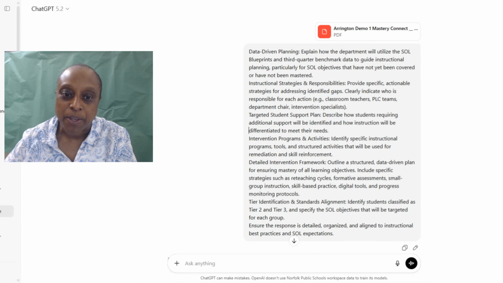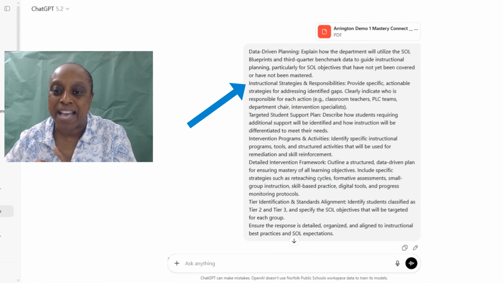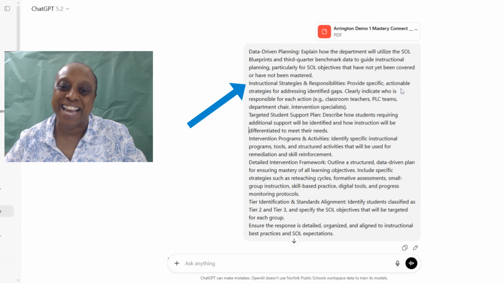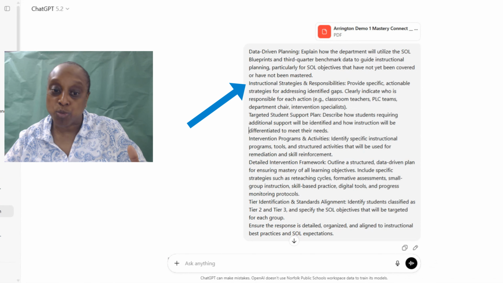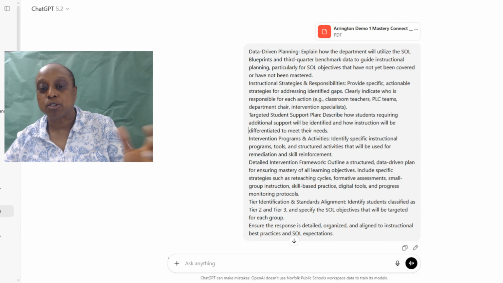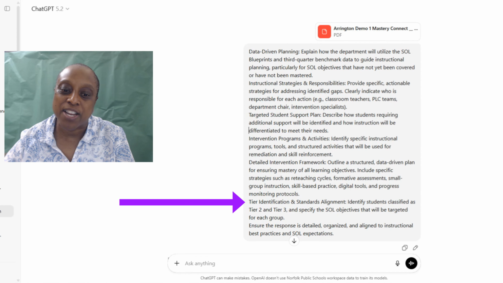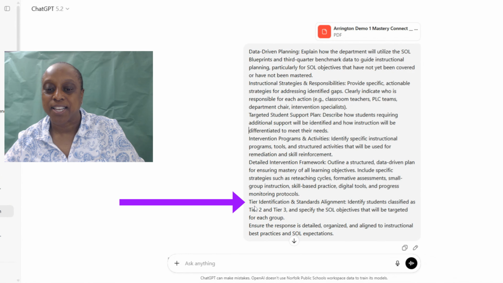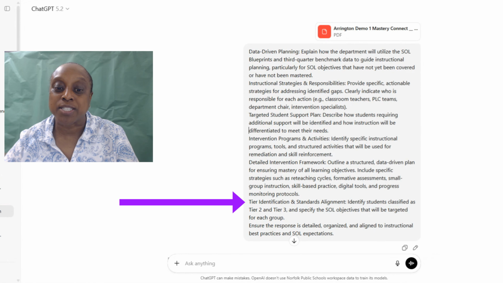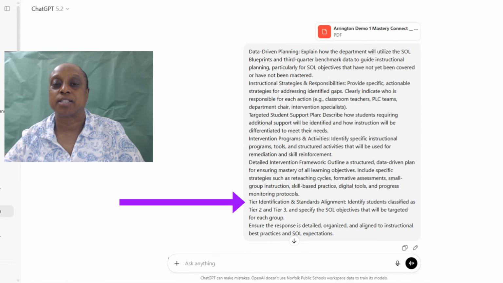For example, instructional strategies and responsibilities: provide specific, actionable strategies for addressing identified gaps. That was one question. Then she asked about a targeted student support plan, and she goes on to ask a couple of extra things, even down to tier identification and standards alignment: identify students classified as tier 2 and tier 3, and specifically the SOL objectives that will be targeted for each group.